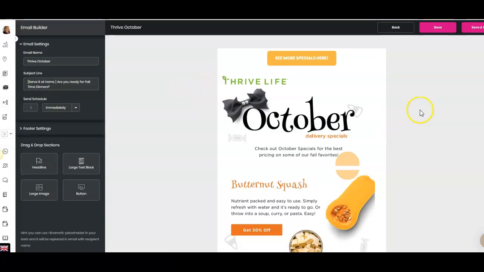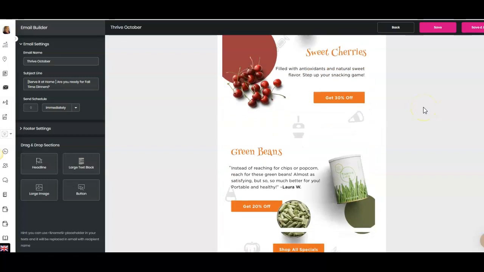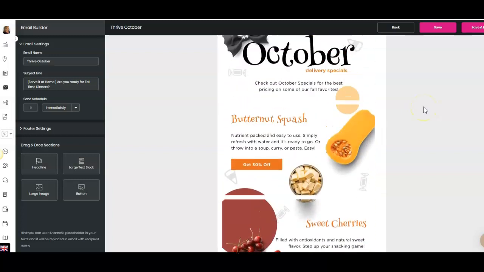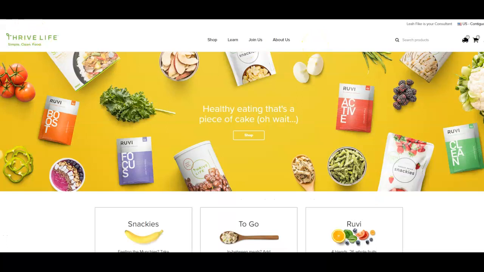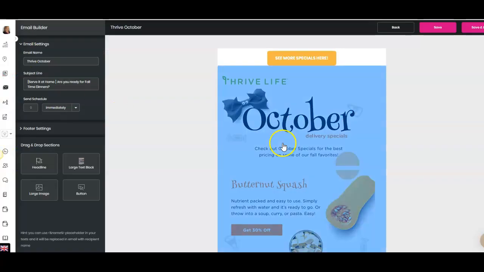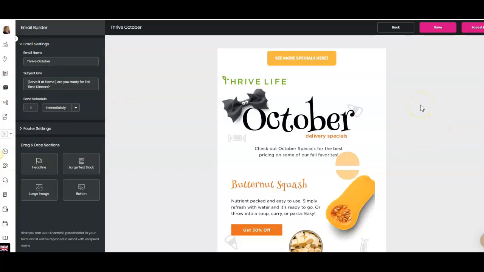So we'll give that a moment. Right here, I just did a copy and paste from my Thrive page. So here I'll jump over to Thrive right here. Actually, doesn't look like I'm logged in. So here I can copy and paste any of these pages and put them right into my Royaltie. So that's all I did with this concept.